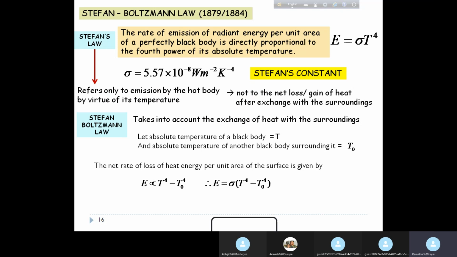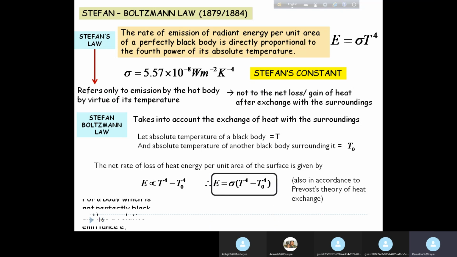We add a multiplicative factor called epsilon or small e, which is called the emittance. Now obviously you can see from here that for a perfectly black body the value of emittance small e is 1, and for all objects around us that are not perfect black bodies, the value of emittance is anything between 0 and 1.